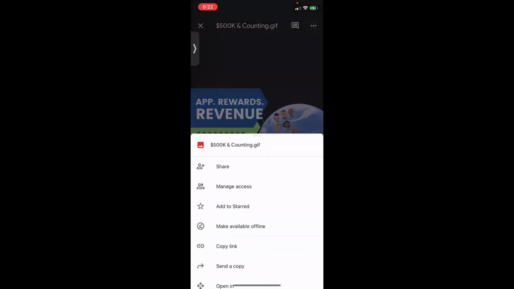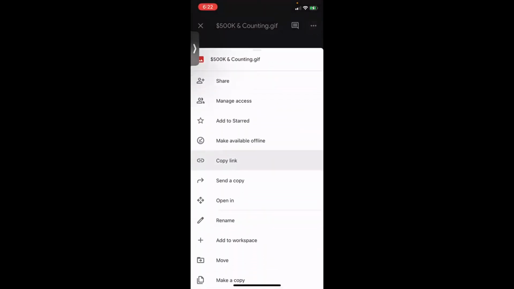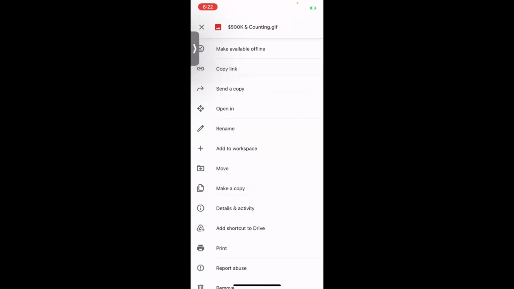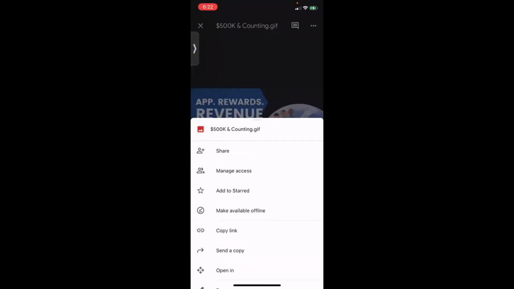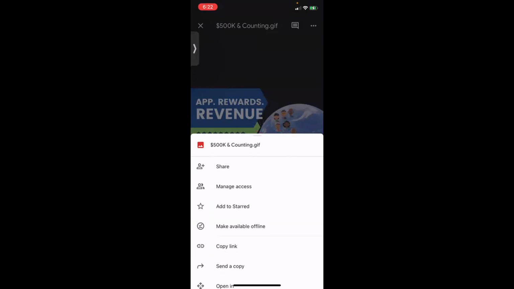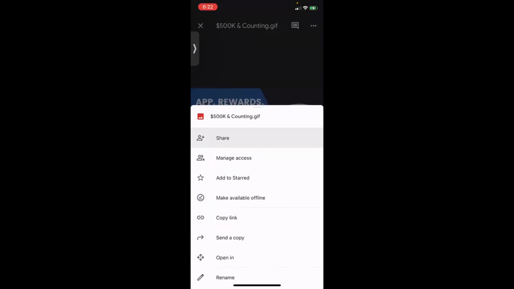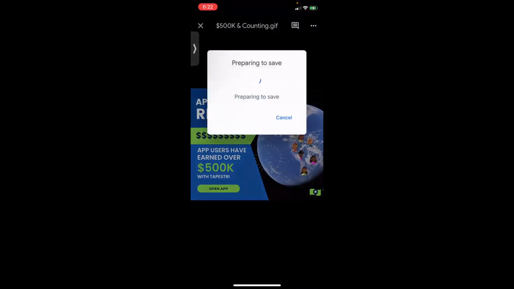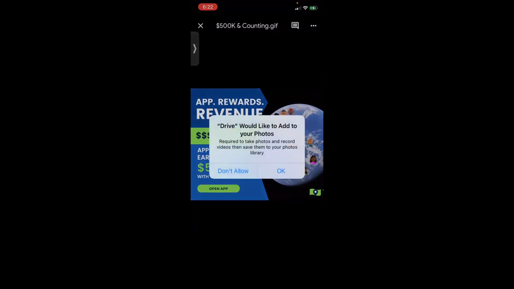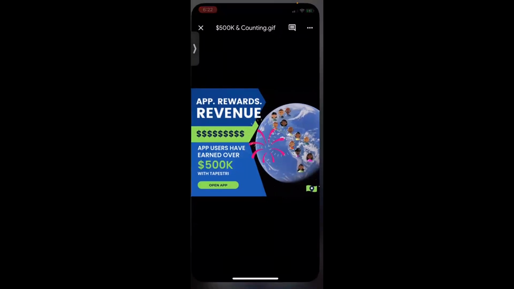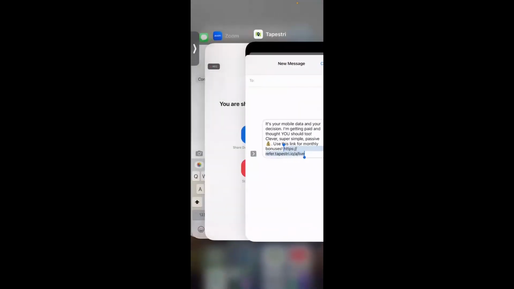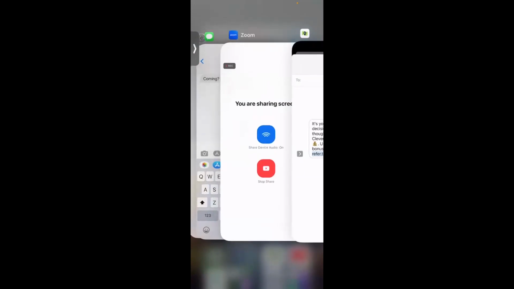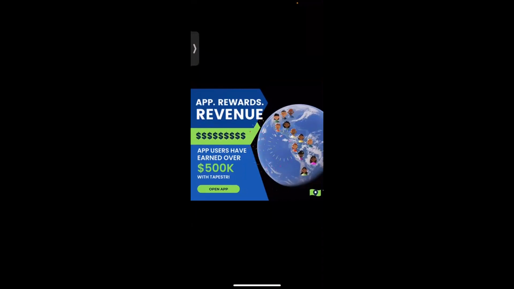And up here, I can go ahead, excuse me. Oh, you know what? Since I am the owner of this, I'm going to save it to the camera roll. Would you like to add photos? Okay. Now I'm going to go back to my photos. It's saved in here. Okay.